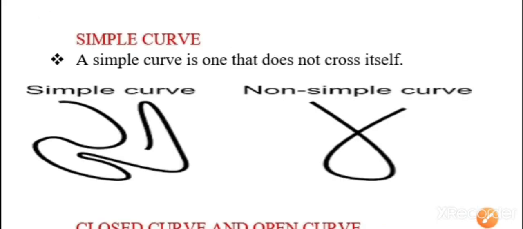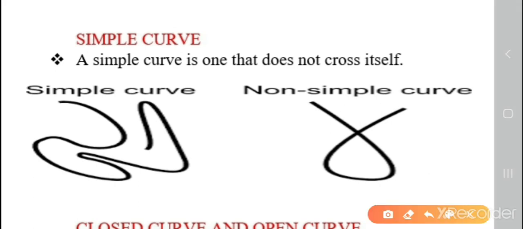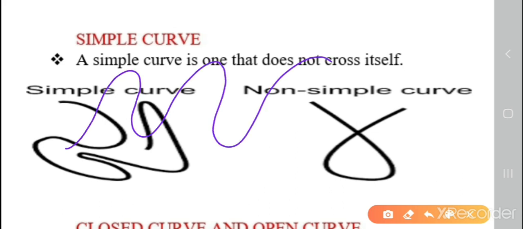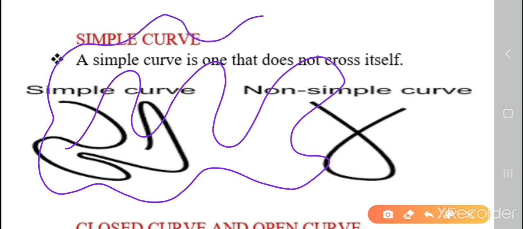Now a simple curve. A simple curve is one that does not cross itself. That means children, you are taking a pen, and for a curve you should draw without lifting. So I am starting to draw. Here it is not crossing. It is going on but the lines are not crossing. So we can call it a simple curve.